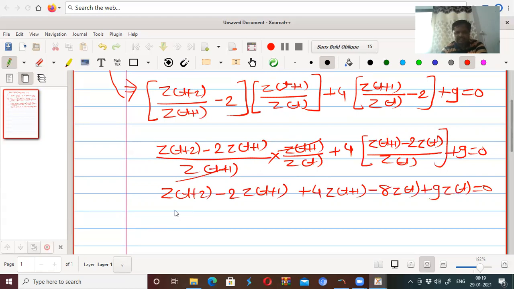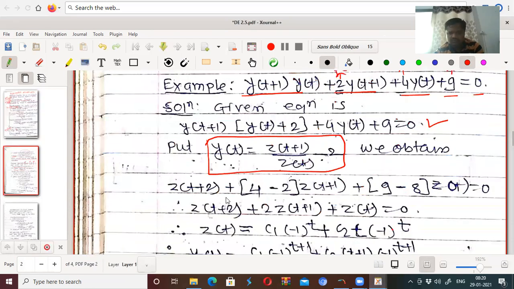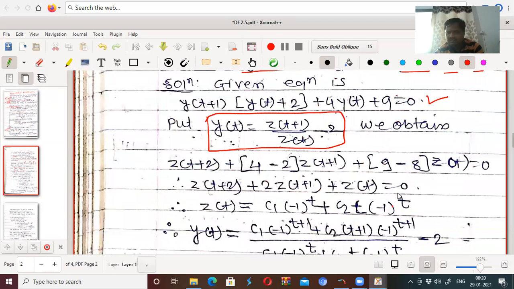So this will give us z(t+2), right? Now collect the terms of z(t+1). Here 4z(t+1) minus 2z(t+1), we will get 2z(t+1), minus 8z(t) plus 9z(t), we get plus 1 or only z(t), equal to 0. z(t+2) plus 2z(t+1) plus z(t) equal to 0.